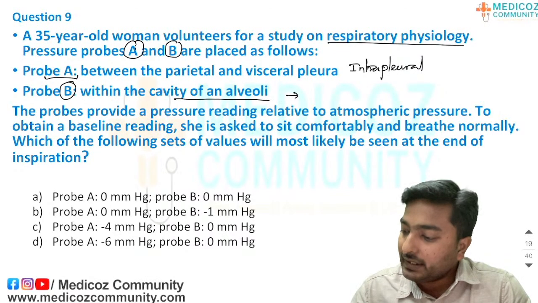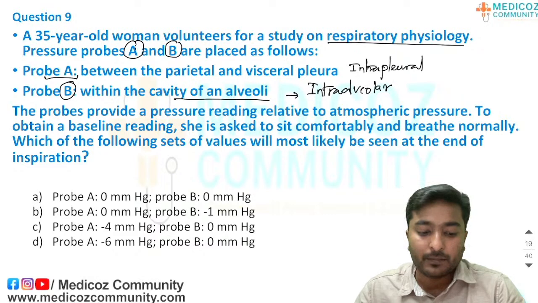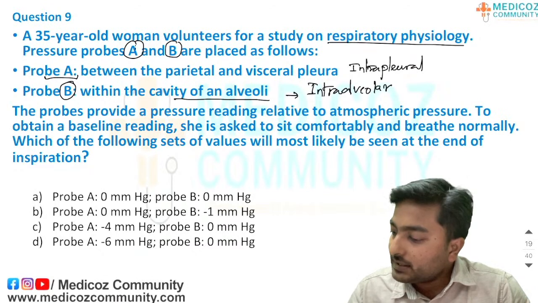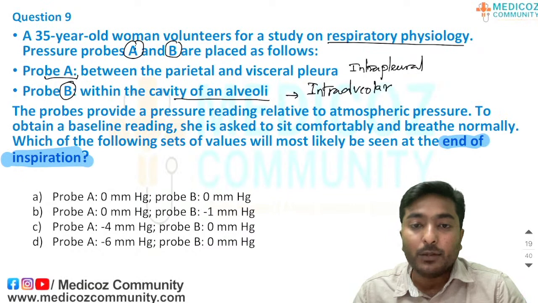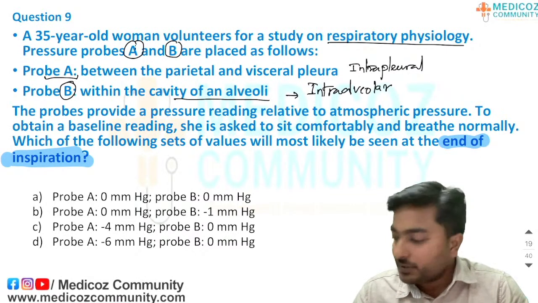What pressure are they measuring? Intra-alveolar pressure. The probe provides a pressure reading relative to atmospheric pressure. Which of the following sets of values will best describe the end of inspiration? What are the pressure values at the end of inspiration? Okay, we will come to the options.